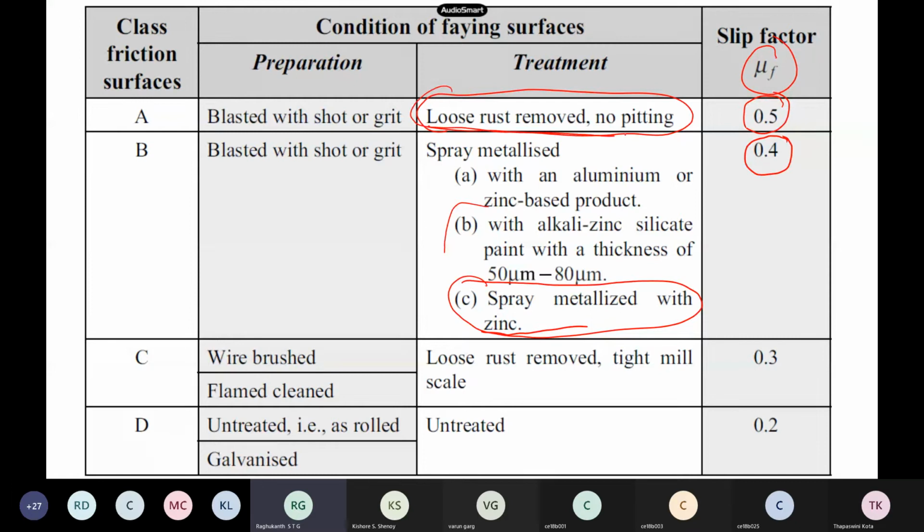Now this one has no coating, nothing actually. They are perfect, you followed. Then 0.5; coated means 0.4. Then if they are wire brushed, where you have removed the loose, tight mill scale or something, it is 0.3.